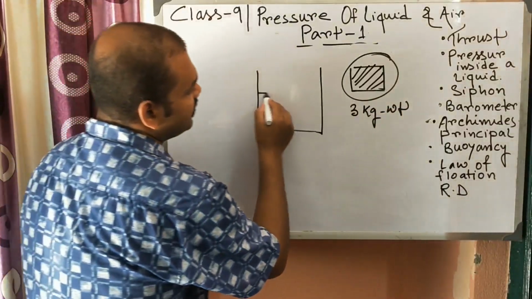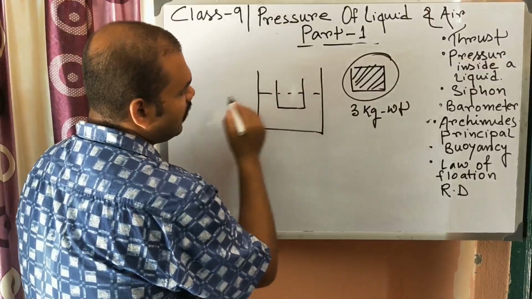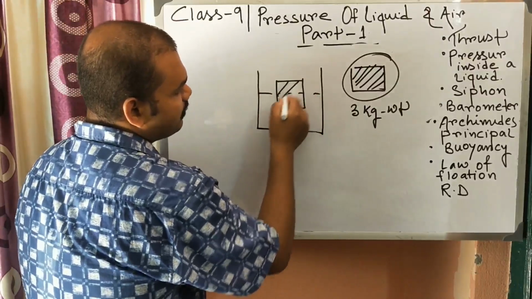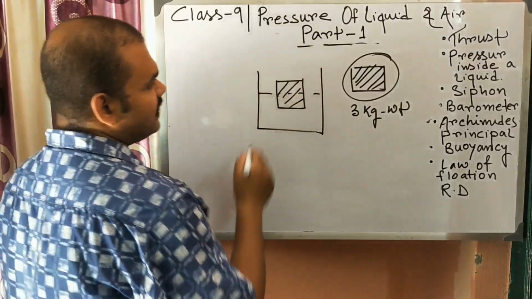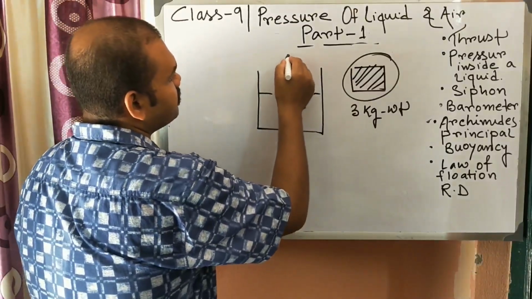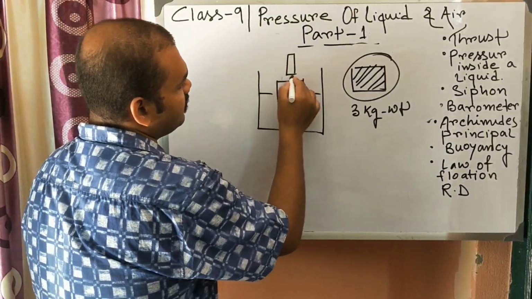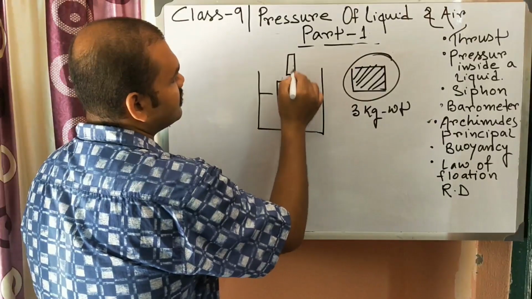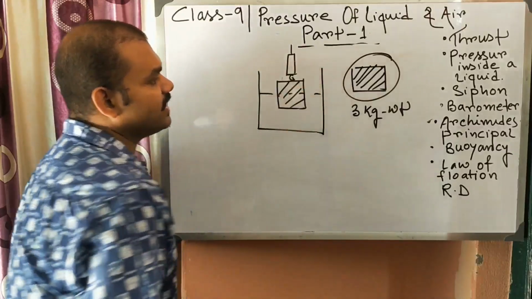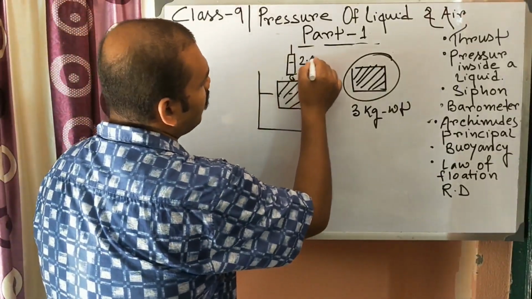Now when we dip it partially into a liquid with a particular density and measure the weight with a spring balance, we will see it become, suppose, 2.5 kg.